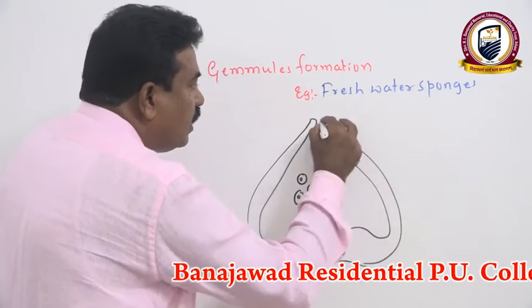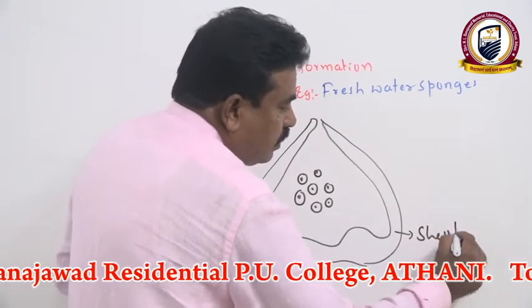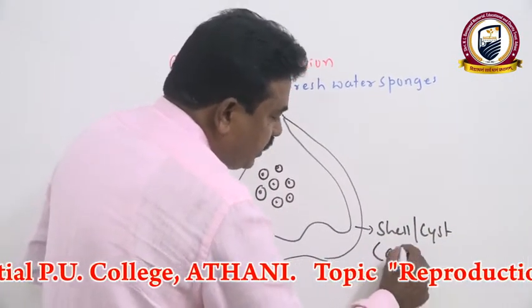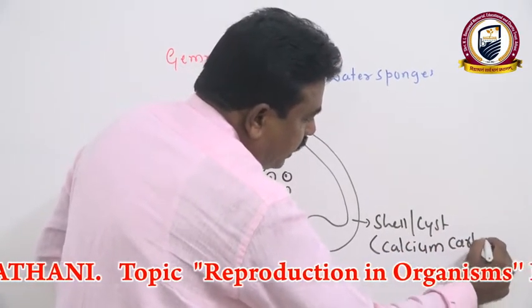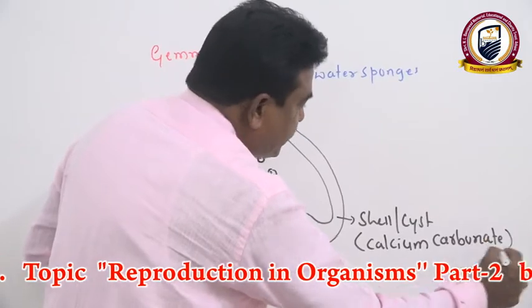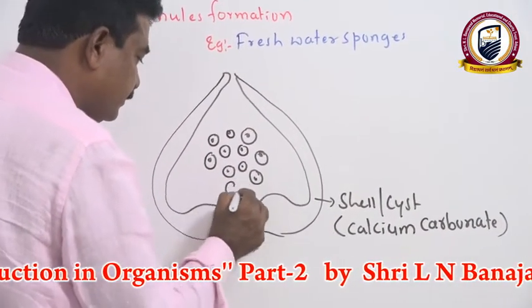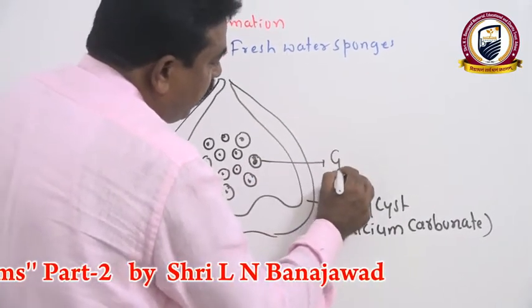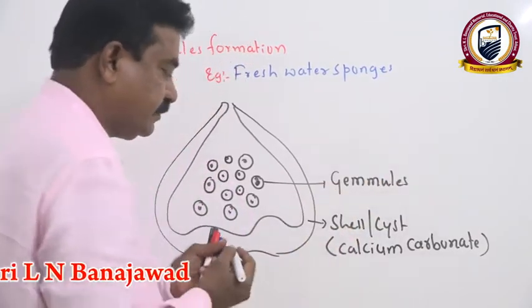This cyst or shell is made up of calcium carbonate and it protects the specialized cells which are preserved before summer. These reproductive bodies we call gemmules.